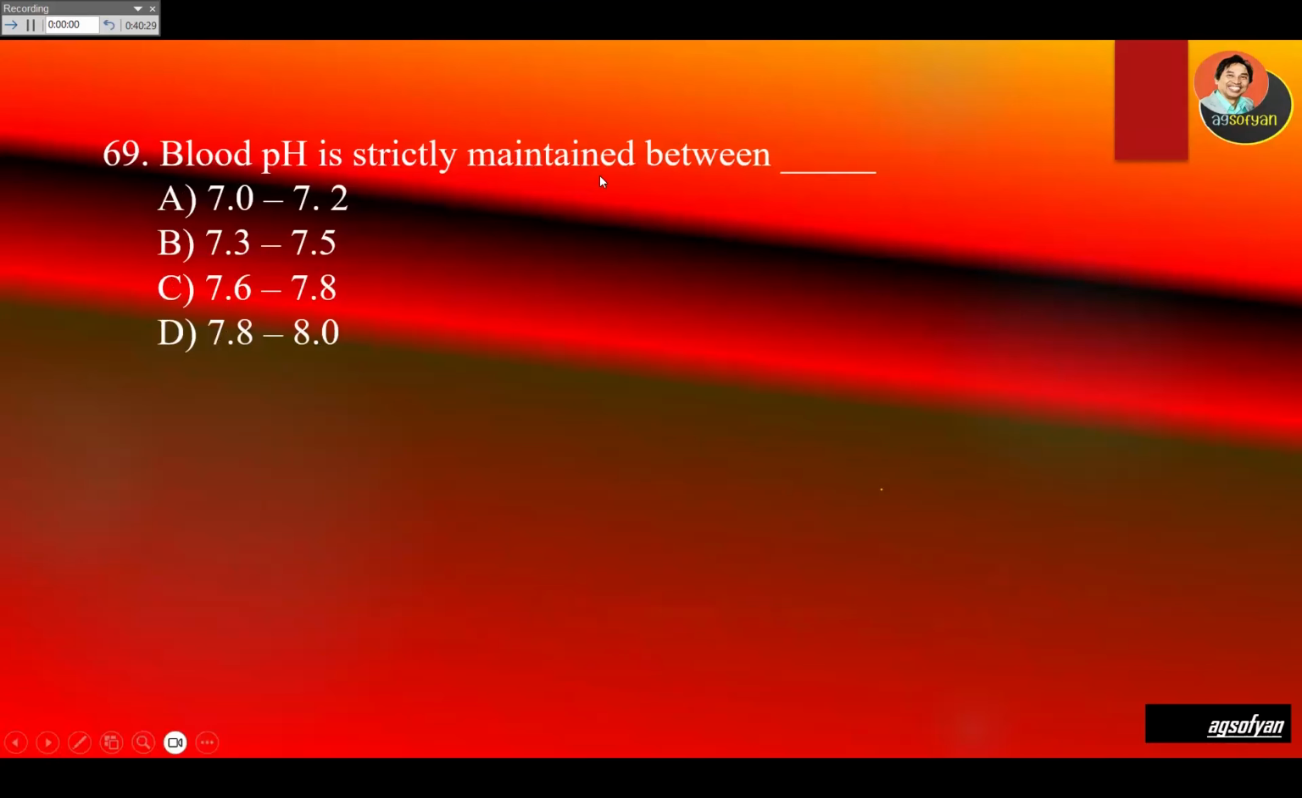Blood pH is really strictly maintained. It has to be around 7.3 to 7.5, so the average is 7.4. If it's lower than 7.3, then there is a condition called acidosis, which is bad for our body. If it is above 7.5, it's called alkalosis. This is similar, also not good for our body. So the blood pH has to be maintained between 7.3 and 7.5.